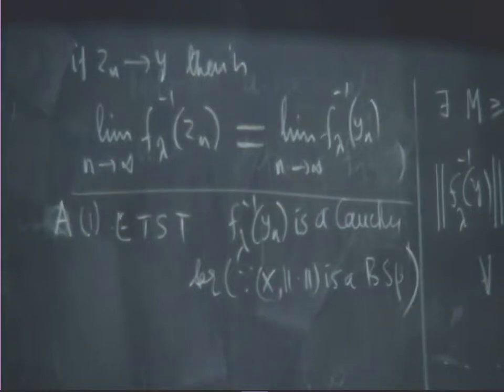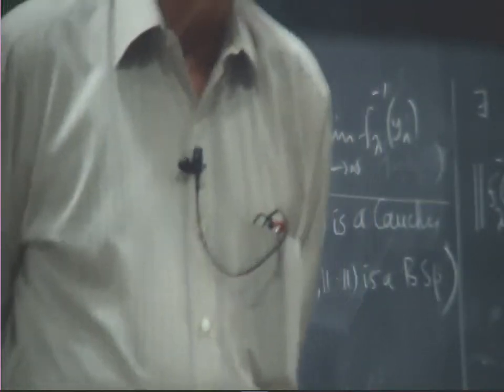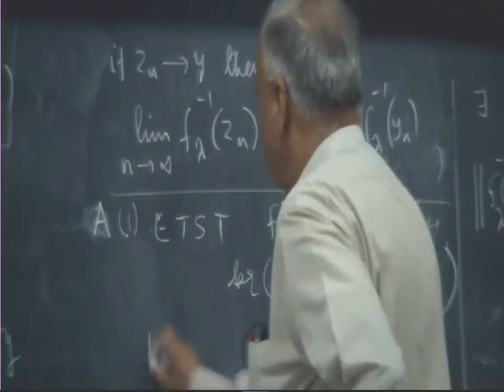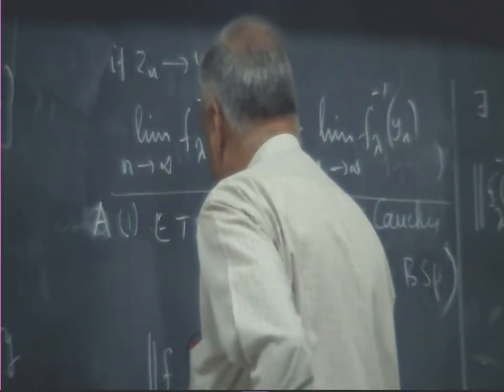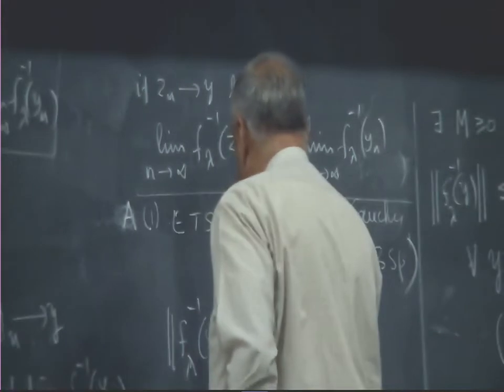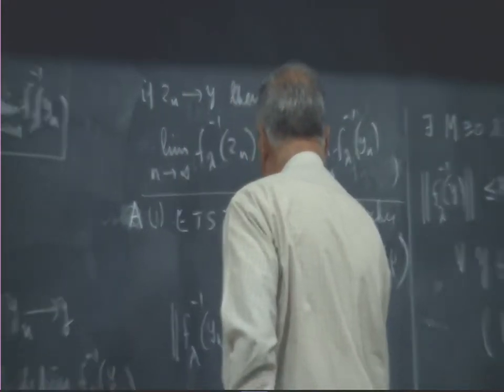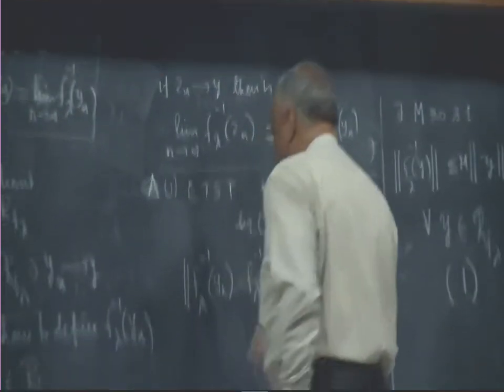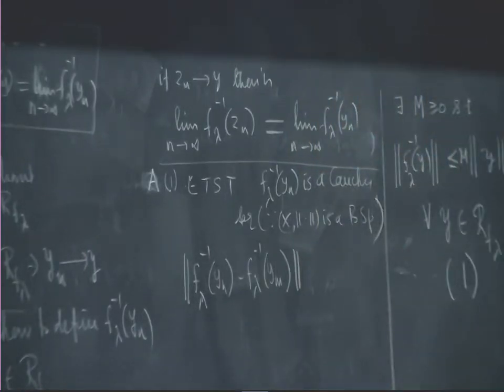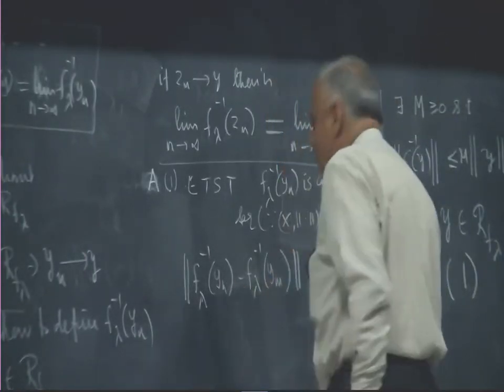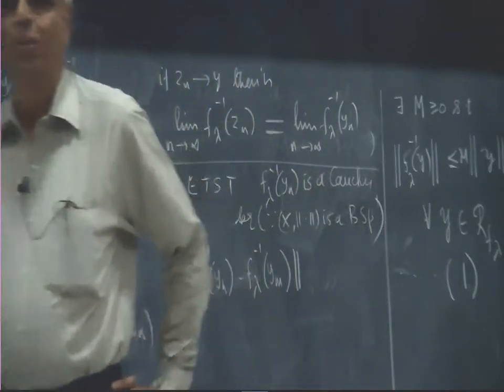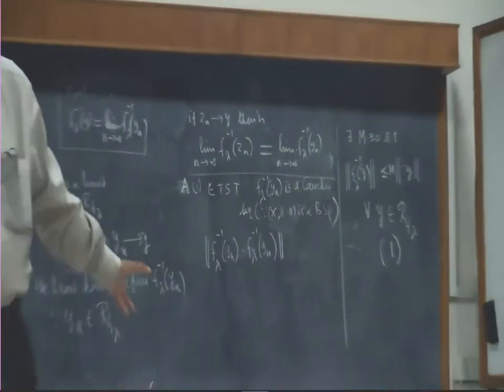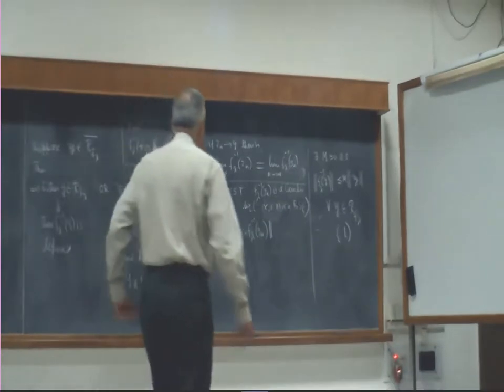Now, what should we do to show that something is a Cauchy sequence? The nth term and the mth term, the difference can be made as small as possible for n and m large. So let us estimate that. The norm of f lambda inverse yn minus f lambda inverse ym: where are these yn and ym? They are in the range of f lambda and f lambda inverse is linear there.